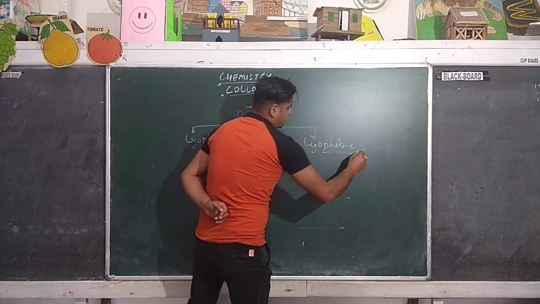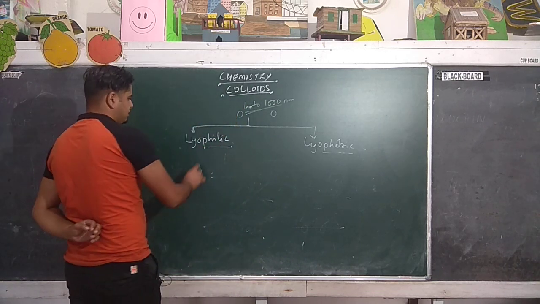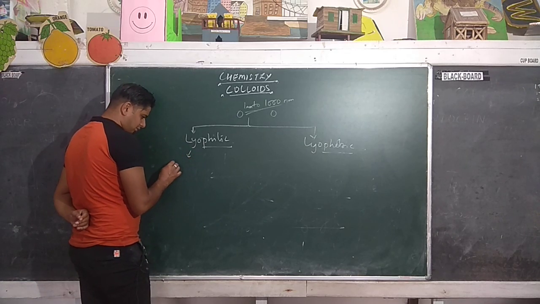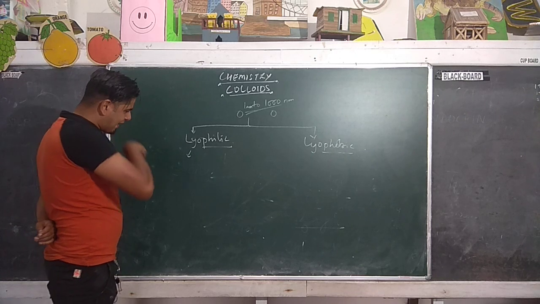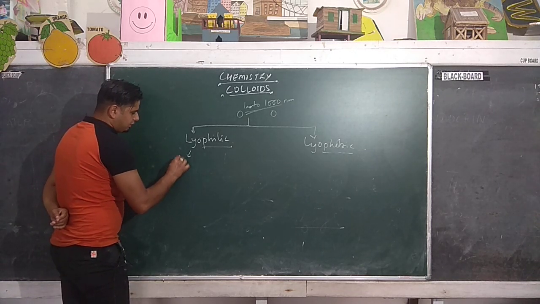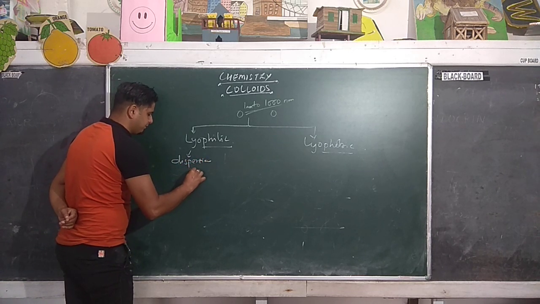Philic and phobic, from the name only you can make out. Lyophilic: lyo means solvent, or we can write dispersion medium.